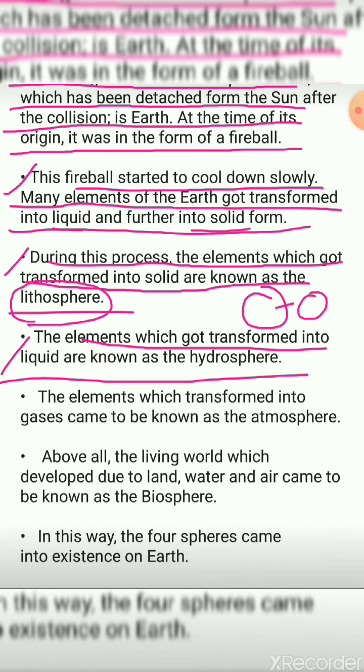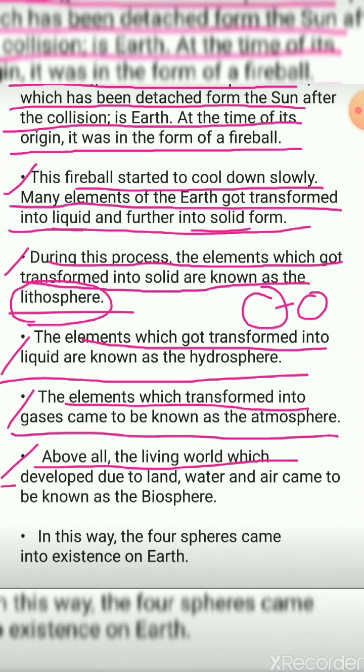Hydrosphere. When the word hydro comes, it means water. Next, the element which transformed into gas came to be known as atmosphere. Some transformation of element on the earth which was being seen in the form of gas was said to be the atmosphere. Next, all the living world which developed due to land, water, air came to be known as